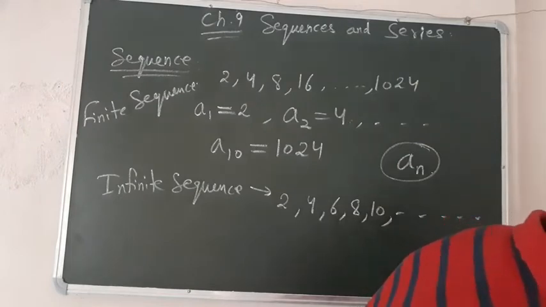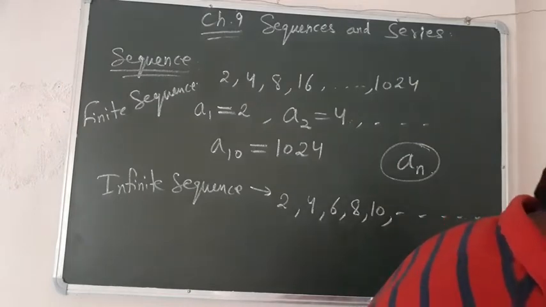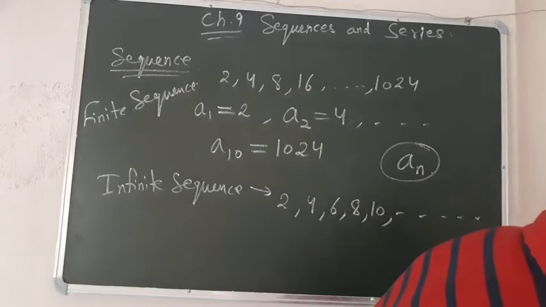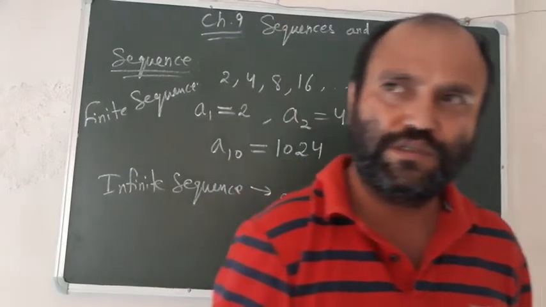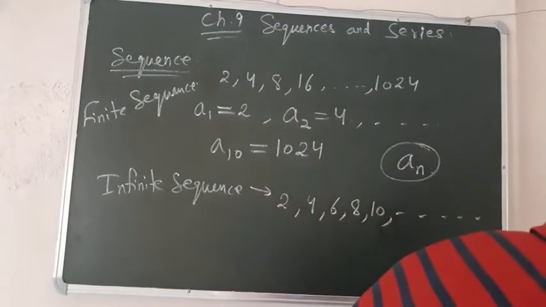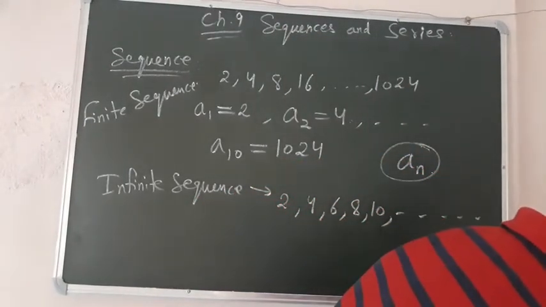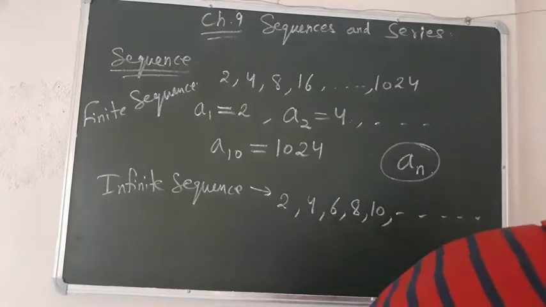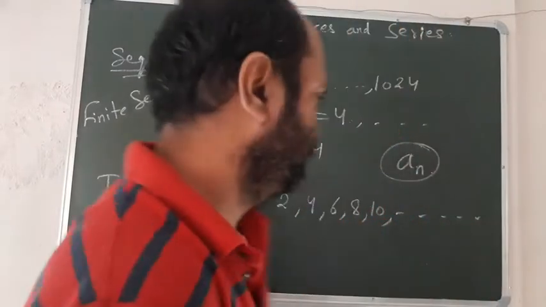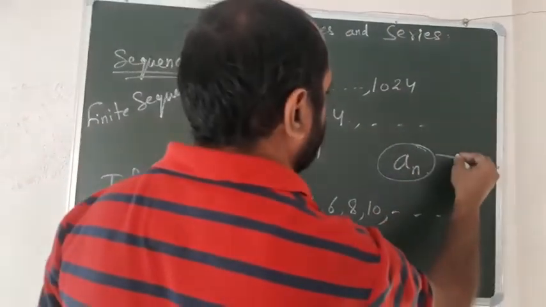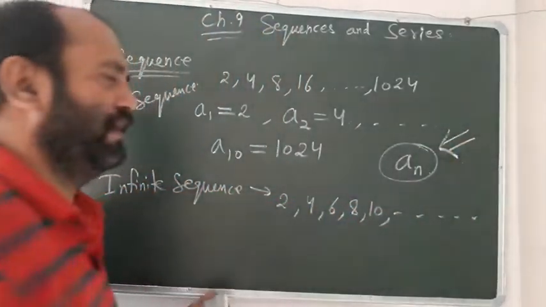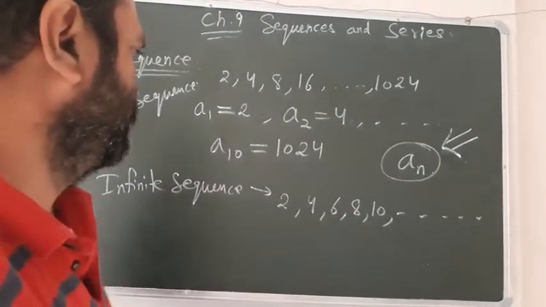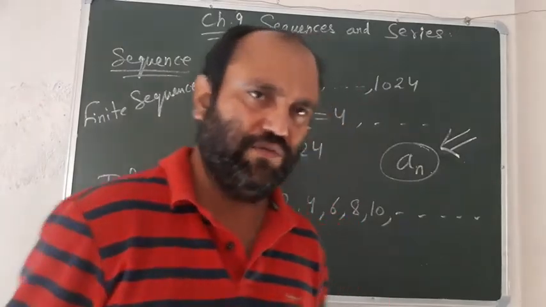A sequence can be regarded as a function whose domain is the set of natural numbers, or some subsets of it. Sometimes we use this functional notation an, like this. This is the sequence an. Okay? So this is the sequence here.